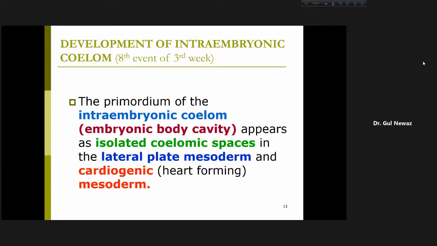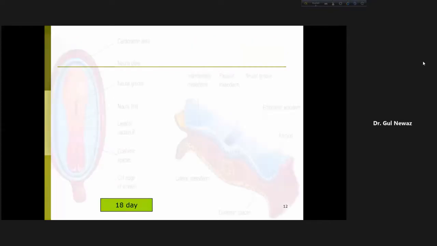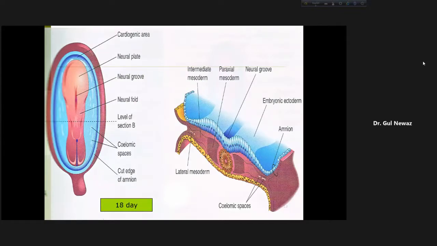If you remember about the cardiogenic area, where was it? In the mesoderm beyond the buccopharyngeal membrane or the precaudal plate. There is the cardiogenic area. So there also appear some coelomic spaces. Now, so these are the coelomic spaces.